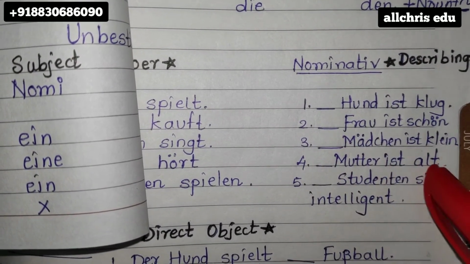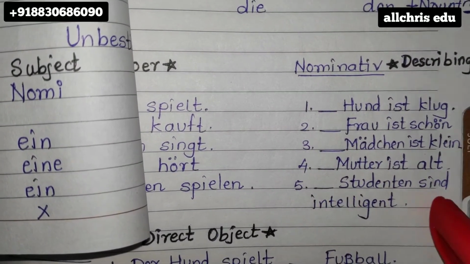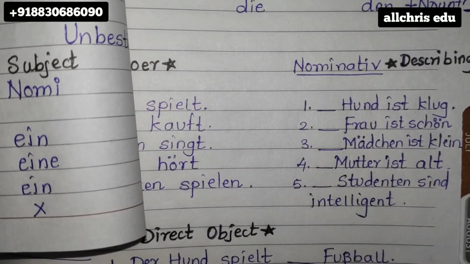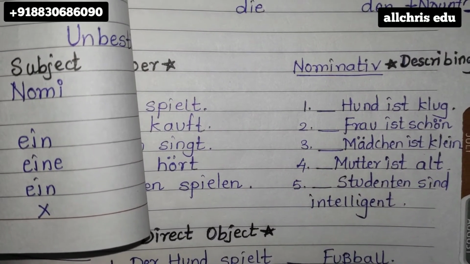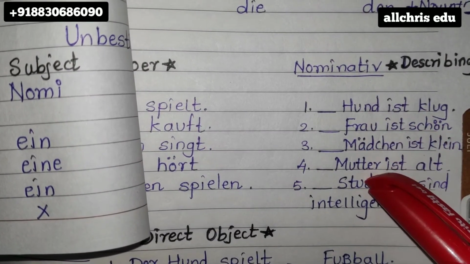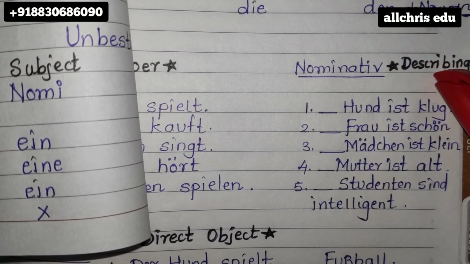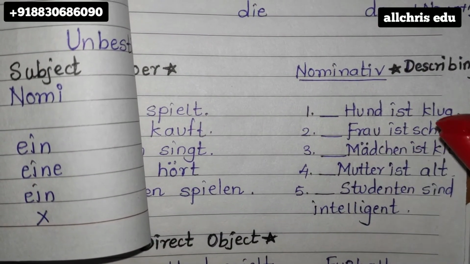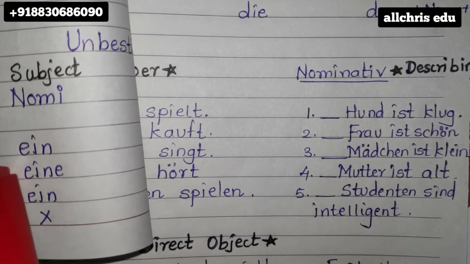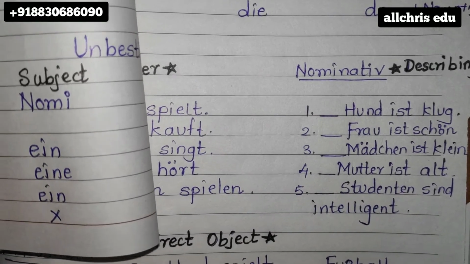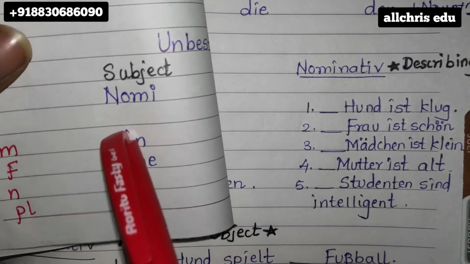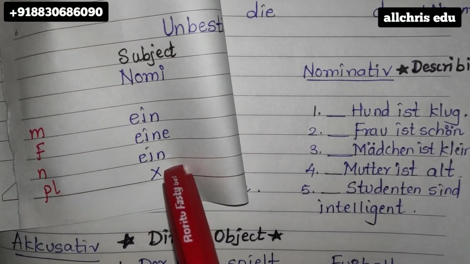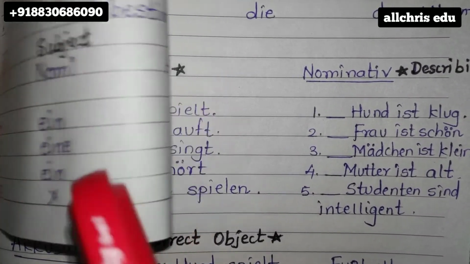Mutter ist alt, mother is old. Studenten sind intelligent, students are intelligent. So in this criteria, all these are nominative because we are describing them. So write the article from the nominative column according to their genders. If they are singular, male, female, neutral. If they are in plural form, then dash should be mentioned.